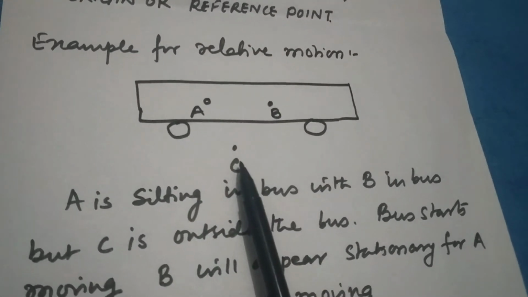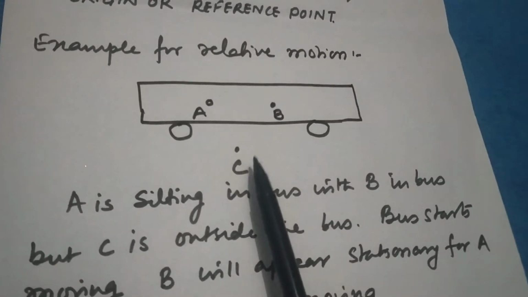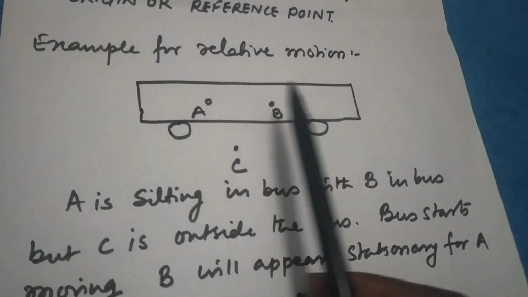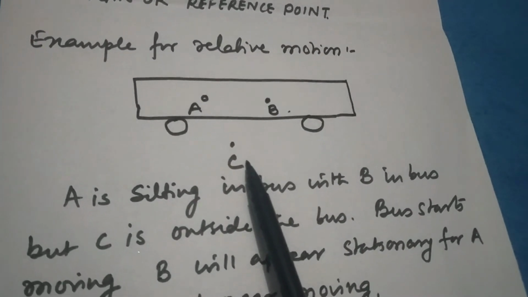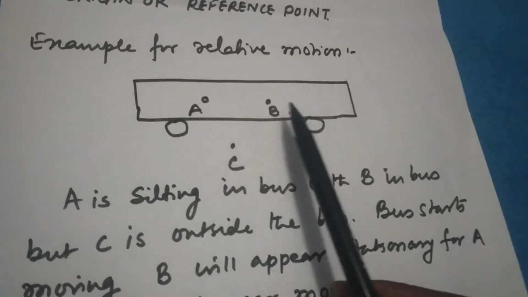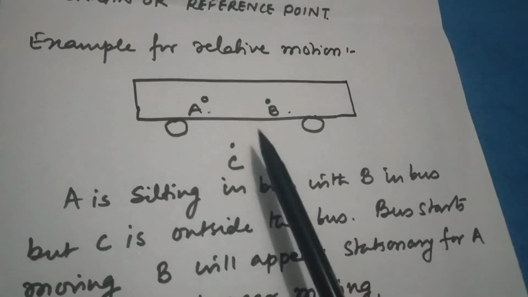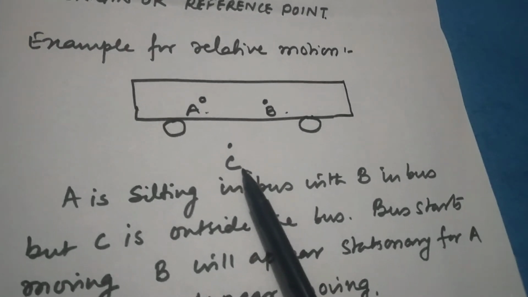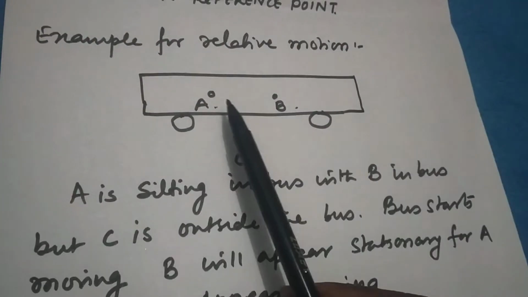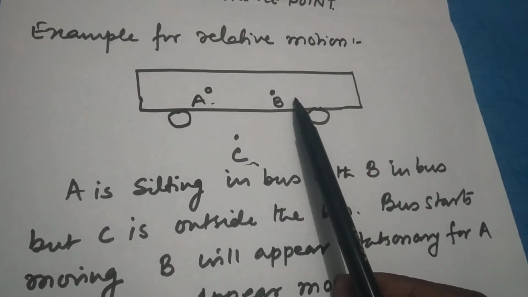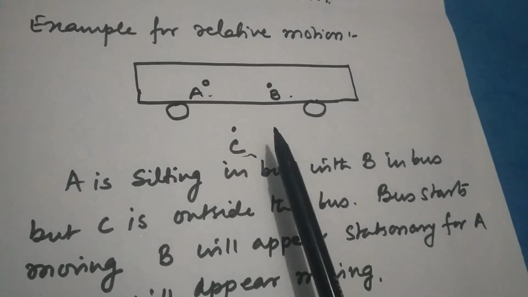But what about C? C appears to be moving. It means for the body A, B will appear stationary and C will appear to be moving. It means the relative motion of A with respect to B is stationary, and the relative motion of A with respect to C is moving. So in this example, the person sitting in the bus appears different, and the person outside the bus, his motion will be different.